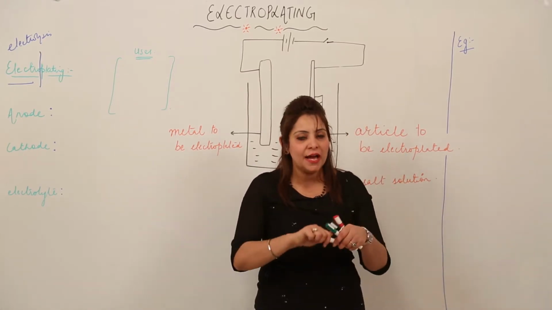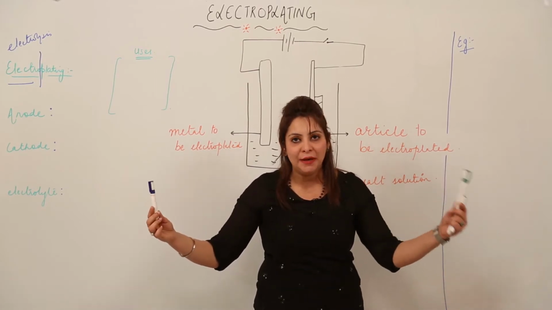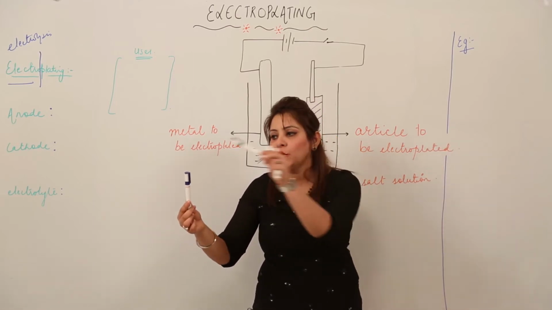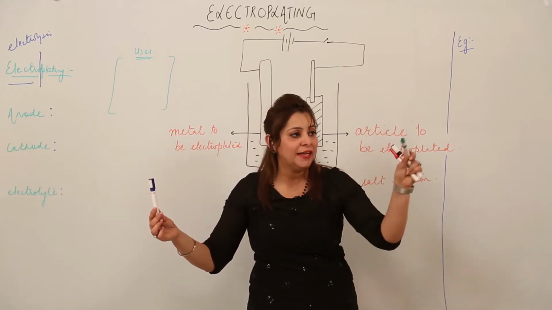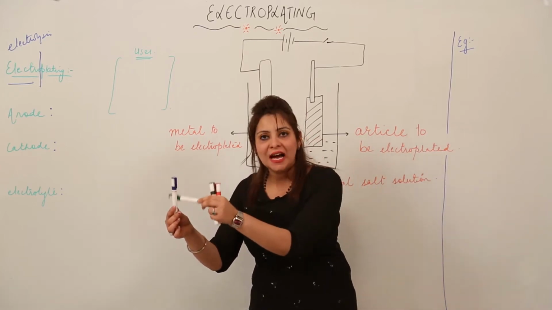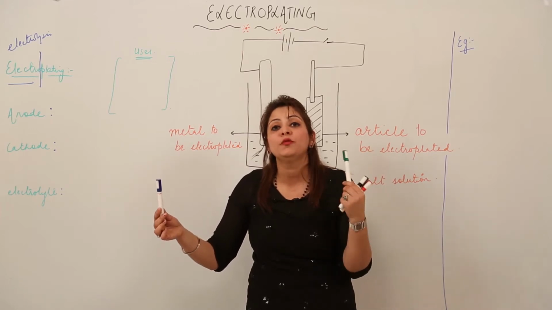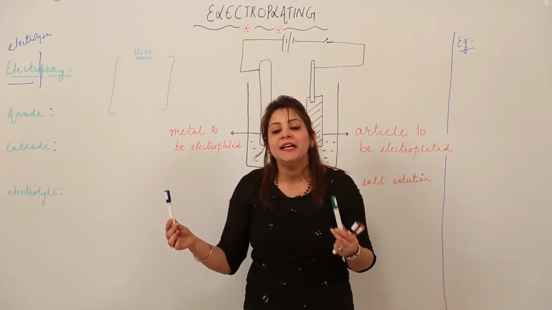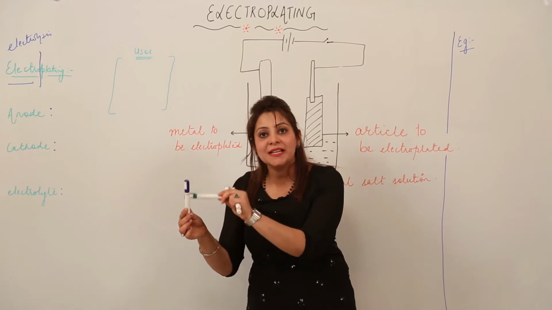See, if I have this article and this is my desired metal and this is my article, I want that this metal should be coated on this article. So this process of coating this metal on this article is called electroplating. And how am I doing it? I am involving a process of electrolysis, right? So electroplating means depositing a metal on a desired article, right?